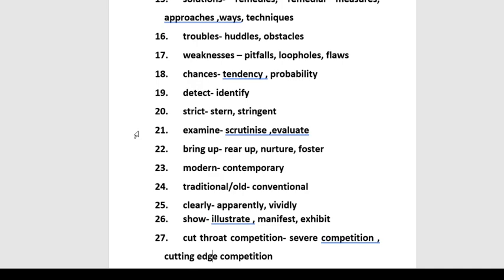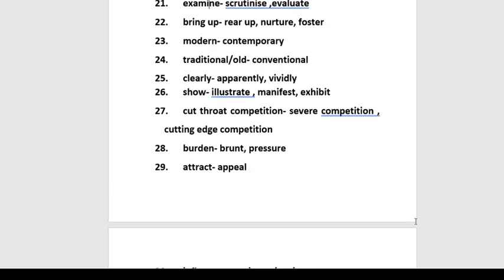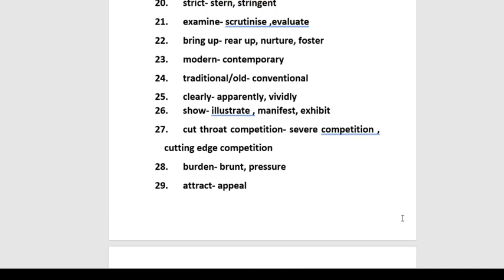So, I suggest you guys scrutinize, evaluate, examine. It can be also written once or twice. Then is bring up. You can say rear up, nurture, foster. Next is modern. Modern means up to date, something very latest. So modern is again a very commonly used word, used more in speaking.